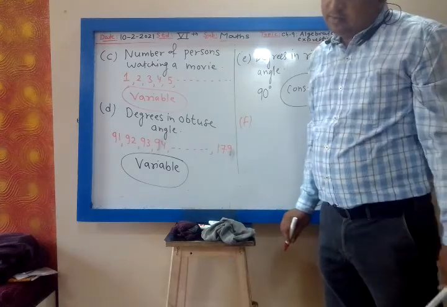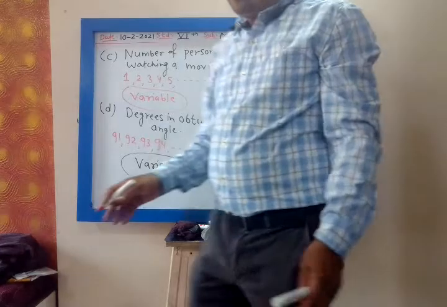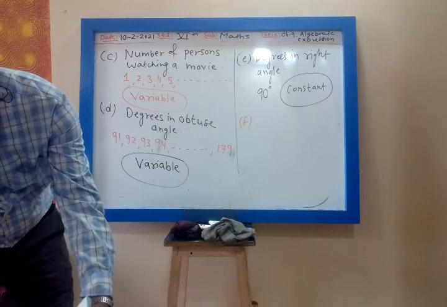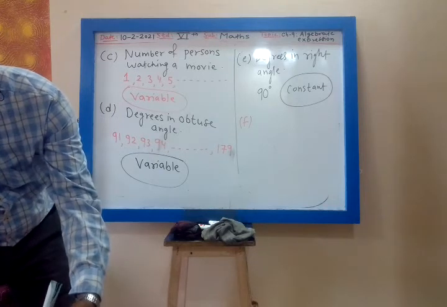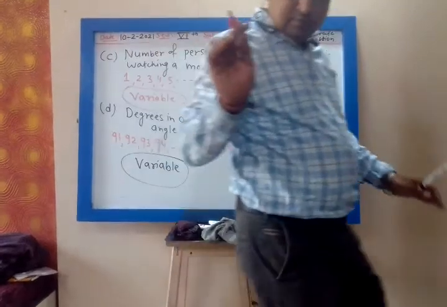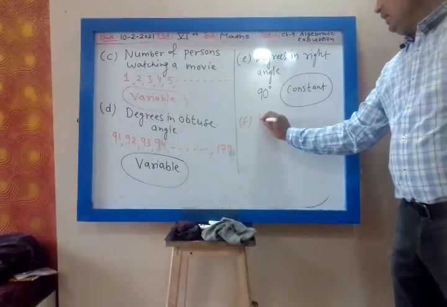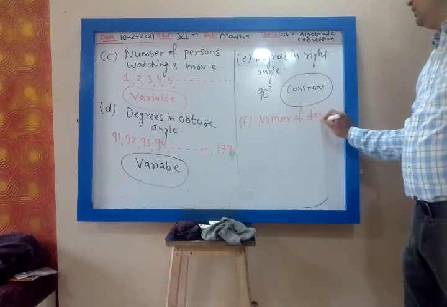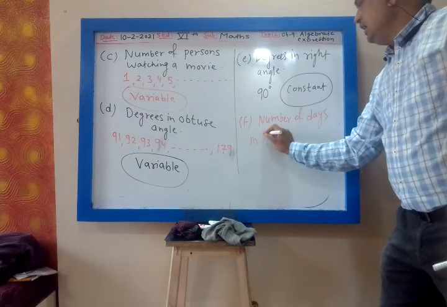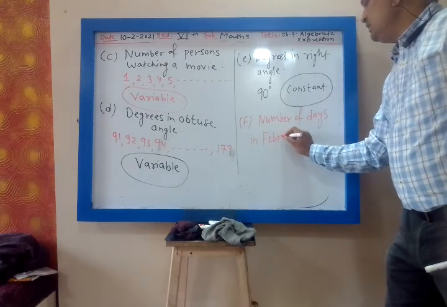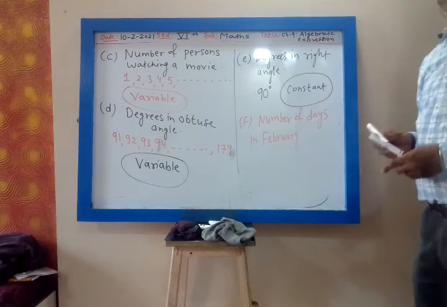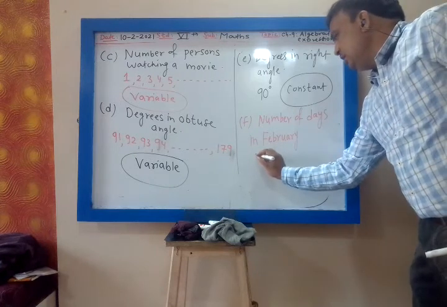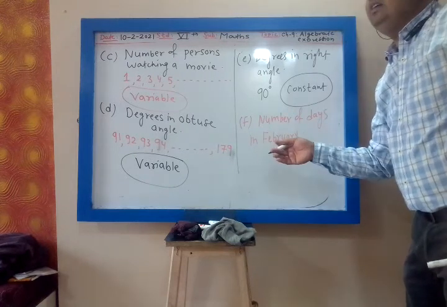Then F, number of days in February. Whenever it is a leap year, it will have 29 days.